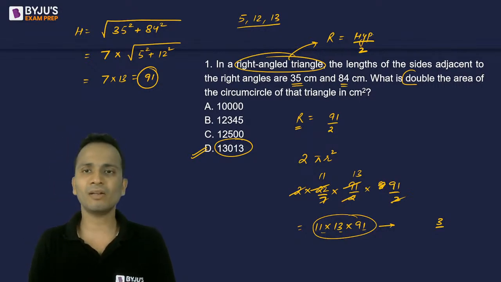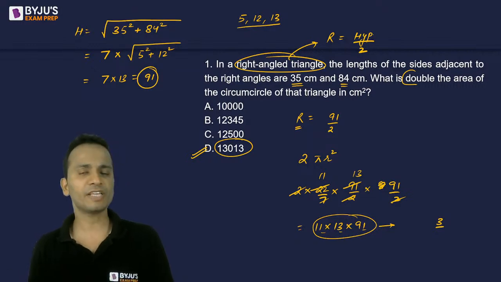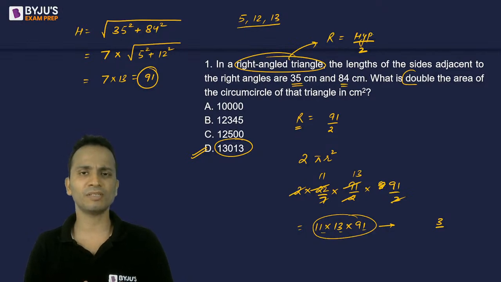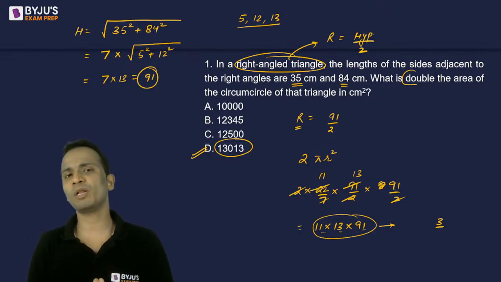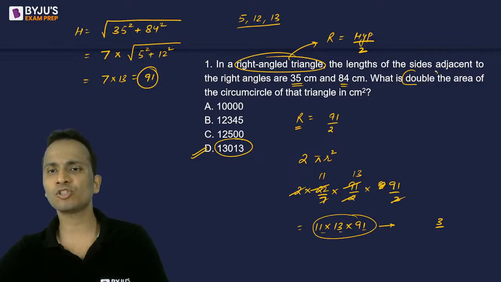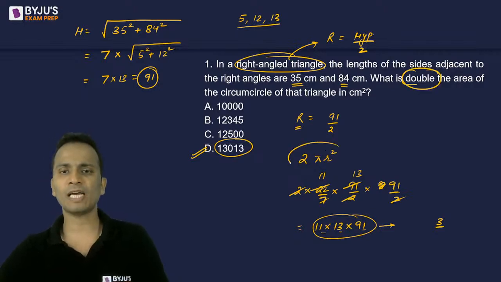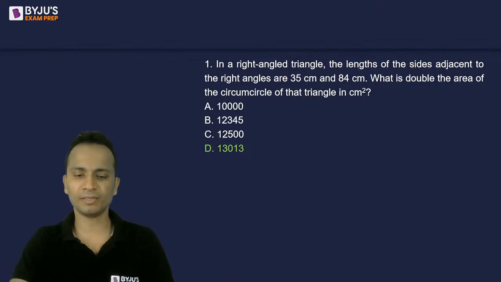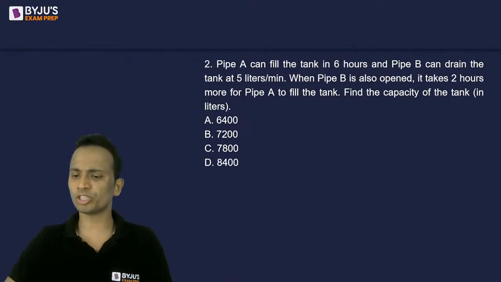Okay, so I calculated hypotenuse, half किया उसे circumradius आ गया. Then I calculated the area of the circle using the formula pi r square. And since I'm asked to find out the double of the area, that is why I have multiplied it by 2. That's it. So this was question number 1, right? Let's move on to question number 2.